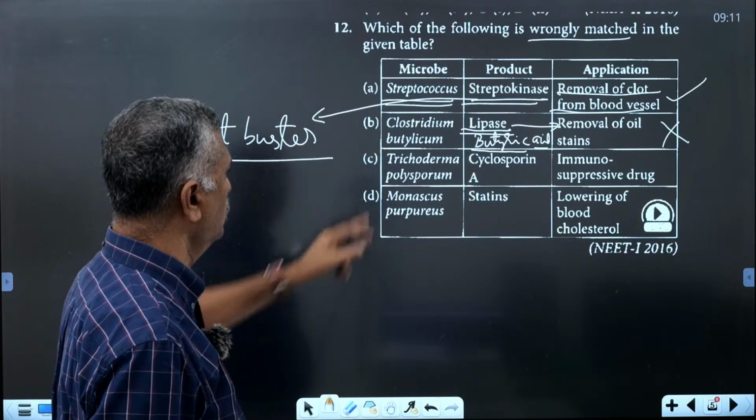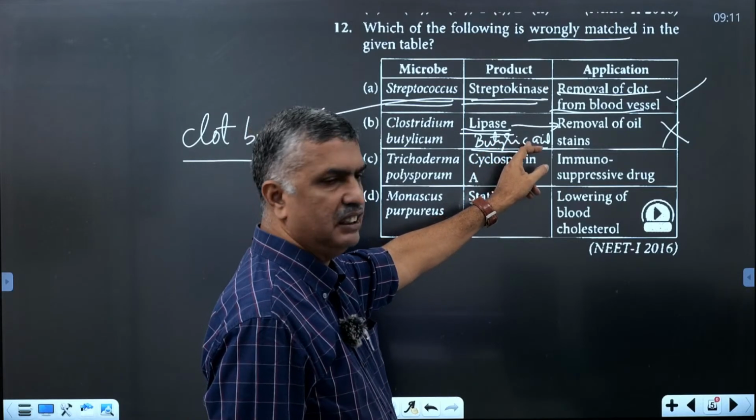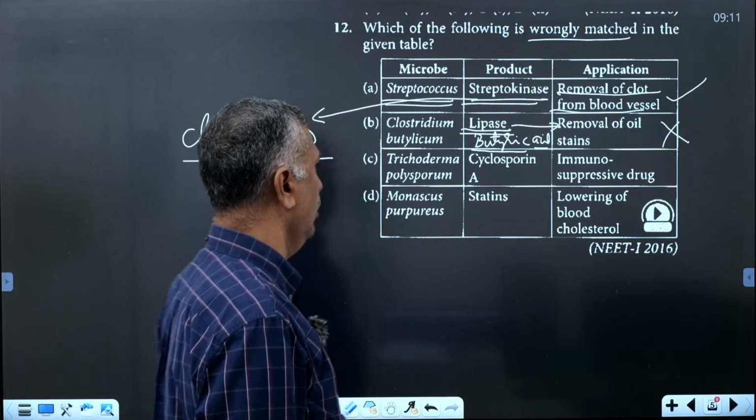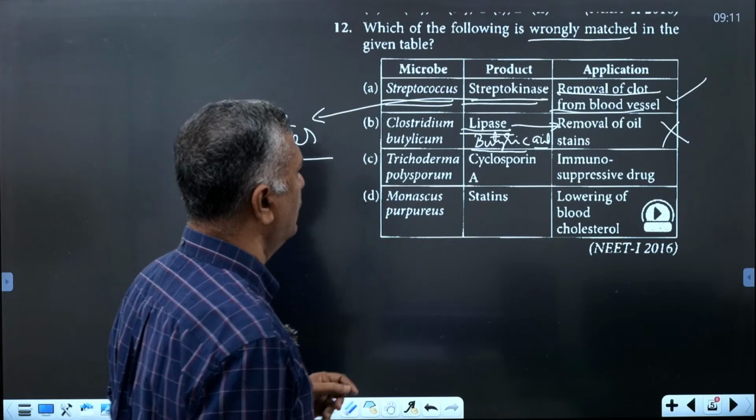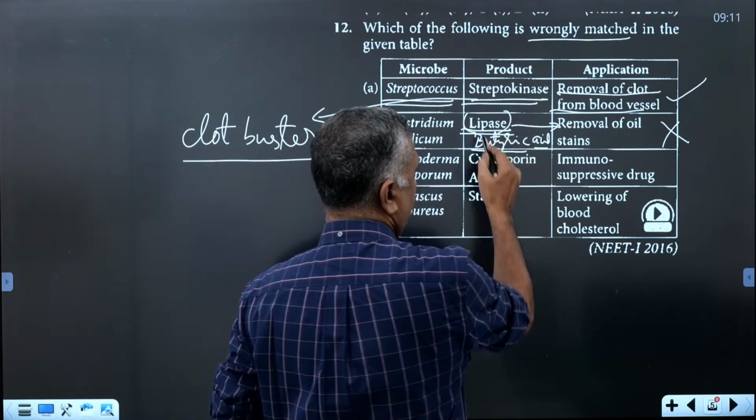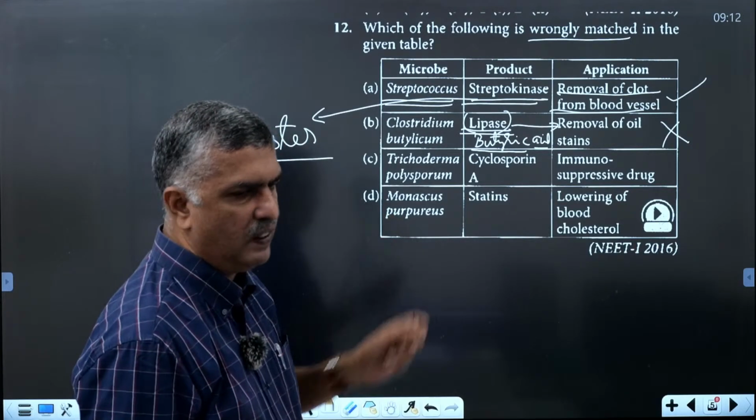Clostridium butylicum does not produce lipases. It produces butyric acid, and that is commercial or industrial production of butyric acid, not removal of oil stains. Oil stains are removed mainly by lipases. Lipases are not produced from Clostridium butylicum. They come from a fungus.